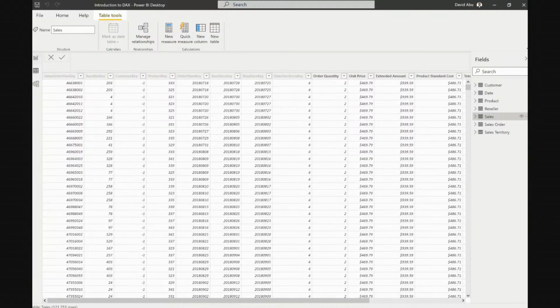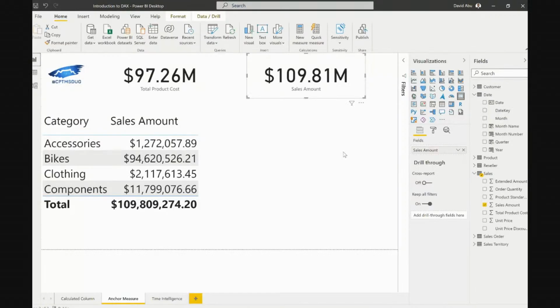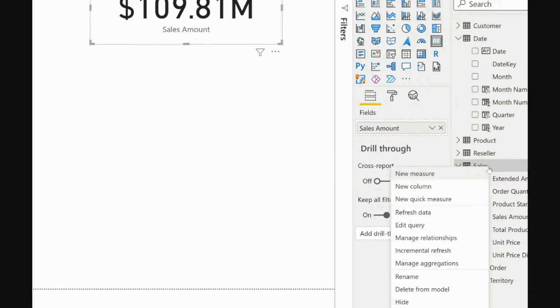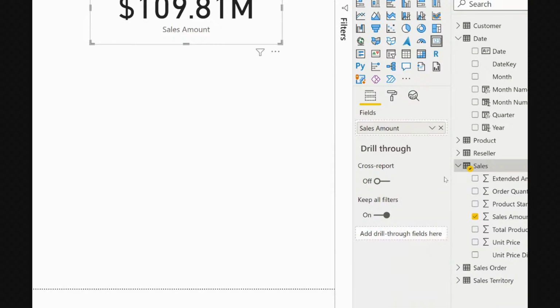So now what we want to look at is the total. We are trying to look at the total itself. We're not looking at row context. We're looking at the column itself. So see what we're going to do. We need to create a DAX measure. So how do you create a DAX measure now? In this interface, this is the first thing that you do. I go to my sales right now. So let me increase it. I go to my sales. I right click my sales. I'm going to seek something called new measure. I click new measure.